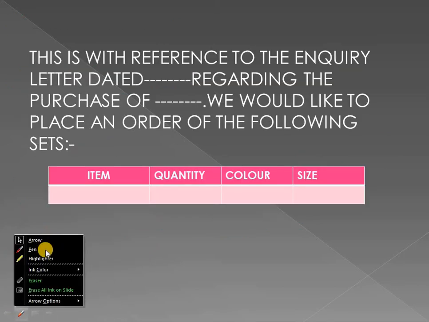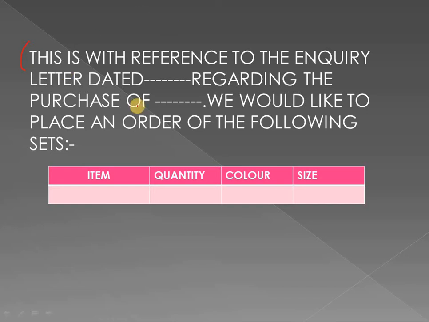Now, how do we start the body? What are the common lines you can use to start a placing order letter? This is the trick of how to start the letter. We can always start it with this line: "This is with reference to the inquiry letter dated", and in the blank space we write the date.